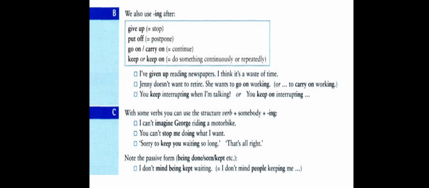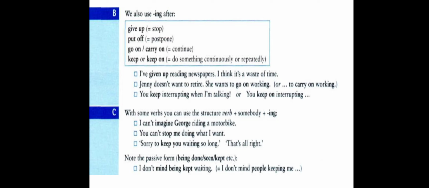In part C, with some verbs you can use the structure verb plus somebody plus verb plus ing. It means we put somebody or a person between the verb and the verb plus ing that follows it. For example, I can't imagine George riding a motorbike.